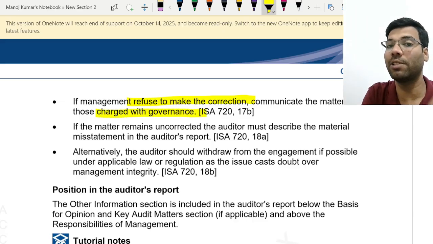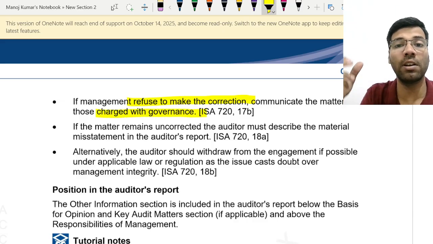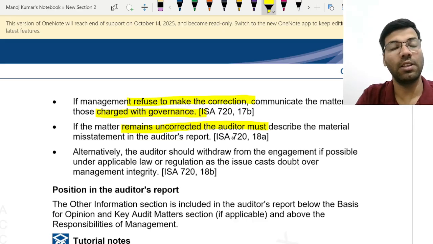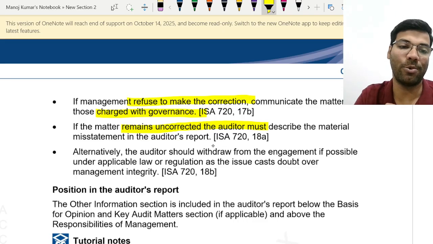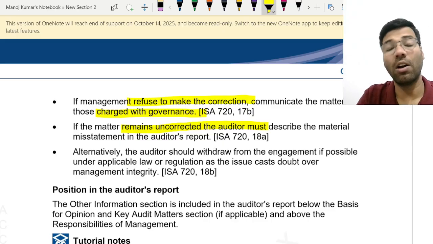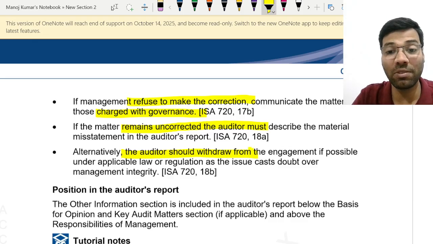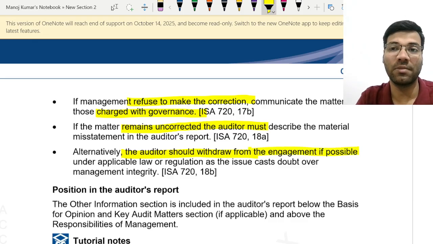See, I would have told you in the starting classes about the difference between those charged with governance and the management. Even after telling the management, if the inconsistencies are uncorrected, in that case the auditor needs to state that information in the auditor's report. Alternatively, you can also reassess the management's integrity and withdraw from the audit engagement if possible.